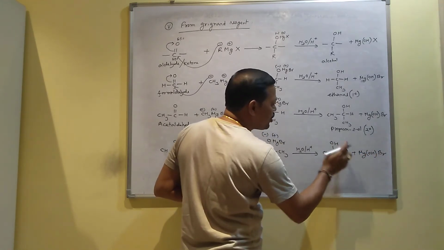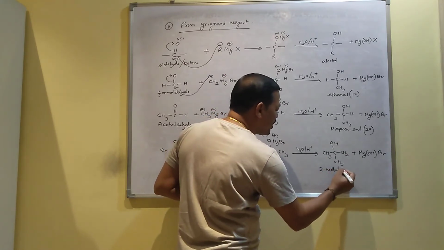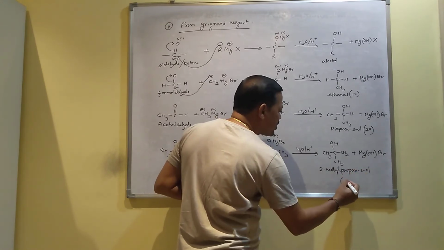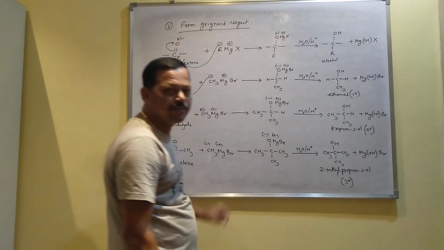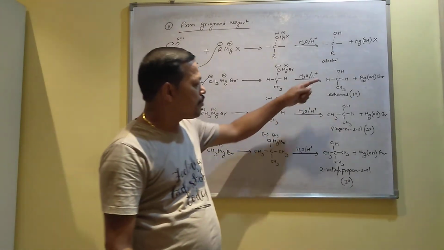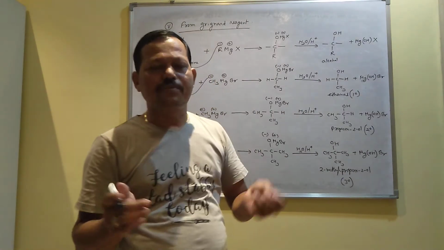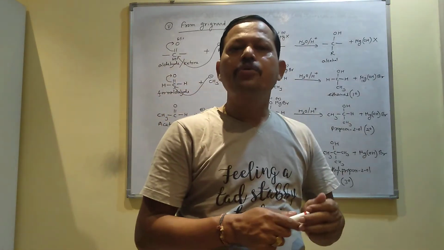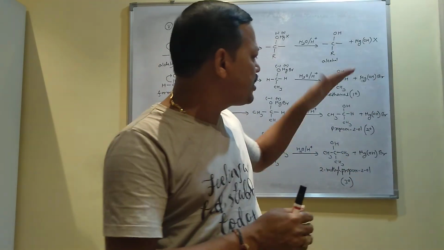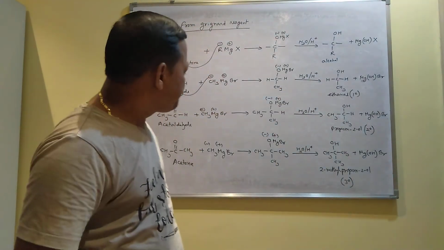Here 1, 2, 3 long chain, so its name will be 2-methylpropan-2-ol, and this is one example of tertiary alcohol. So this method is important because you can prepare primary, secondary and tertiary also. In the other methods whatever you have got, from those methods you can prepare either primary, or primary and secondary, but this is the method by which you can prepare all types of alcohol.